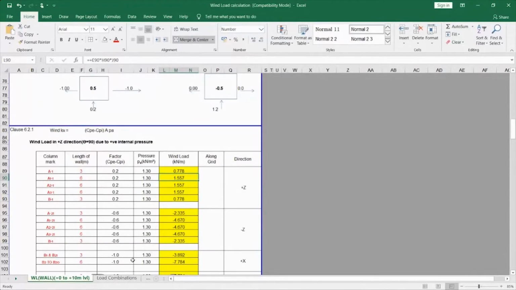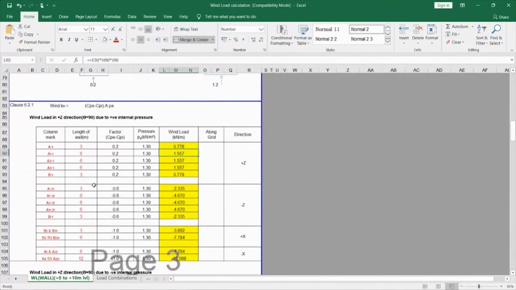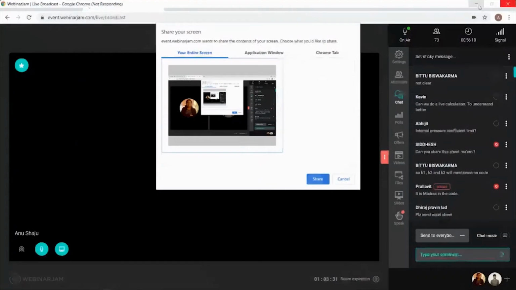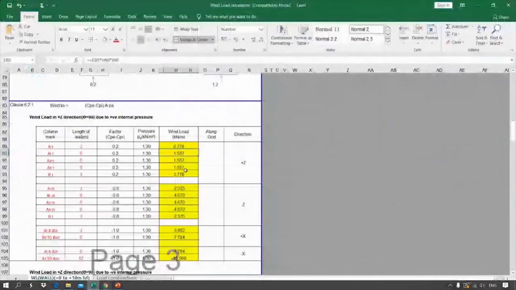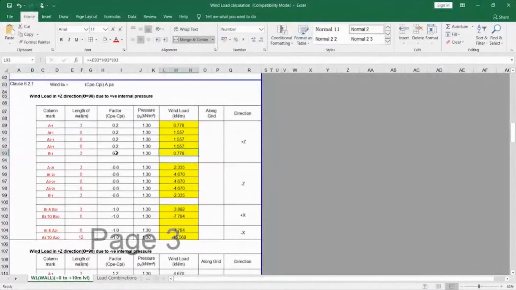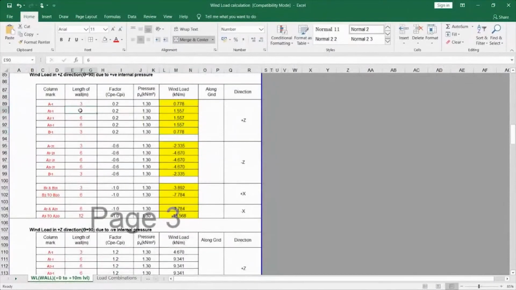I think I made it clear. If you want, I can show it. So this is how I have taken it here, like length of the wall.